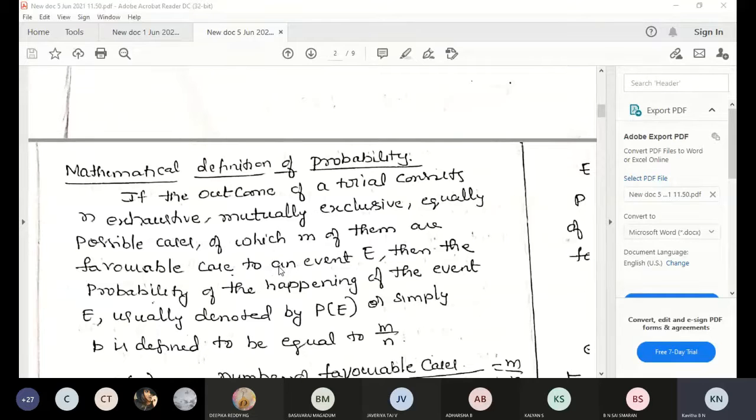Understood? Probability of E is equal to 1 when the number of possible cases and the number of favorable cases are both the same. That time probability of E is equal to 1.